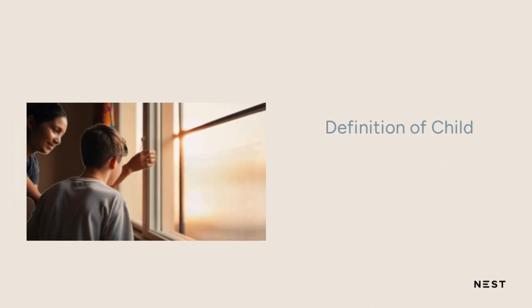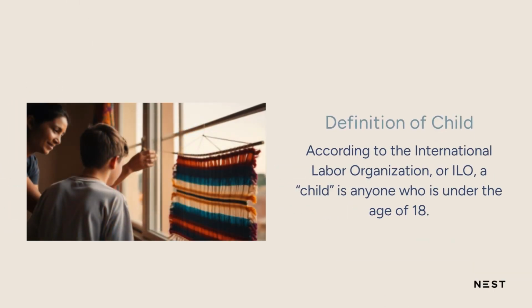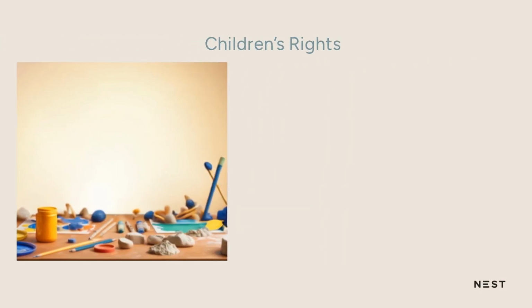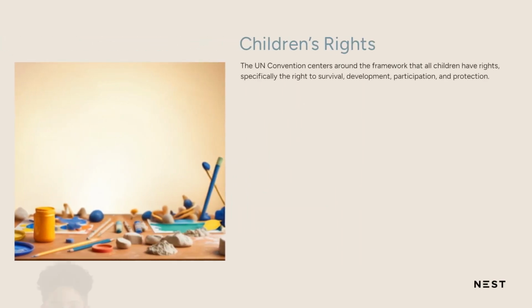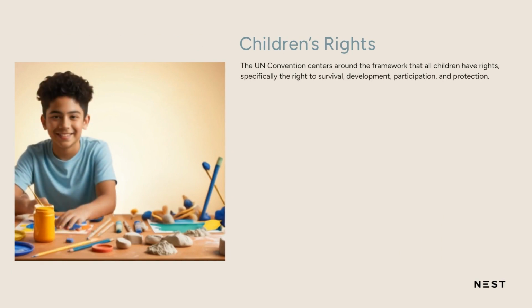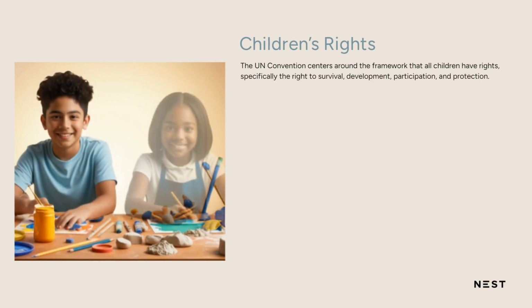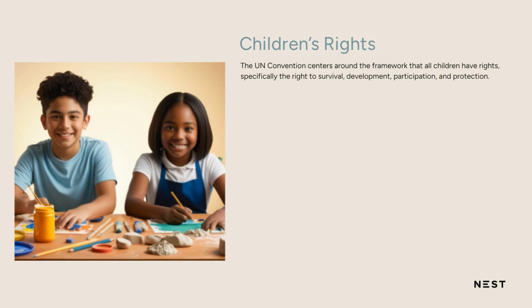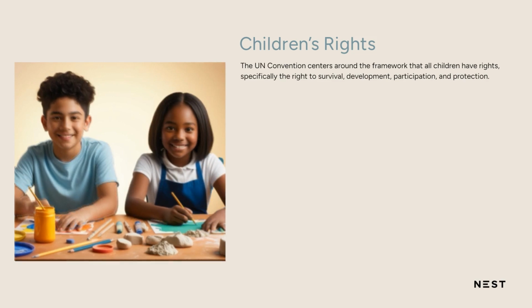According to the International Labor Organization, or ILO, a child is anyone who is under the age of 18. The UN Convention on Child Rights was established to protect children from exploitation and harmful activities. Child labor can have a long-term impact on children, limiting their access to education, hindering their natural development, or preventing them from engaging in better opportunities. The convention centers around the framework that all children have rights, specifically the right to survival, development, participation, and protection.